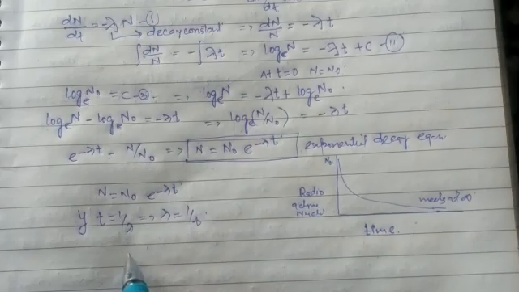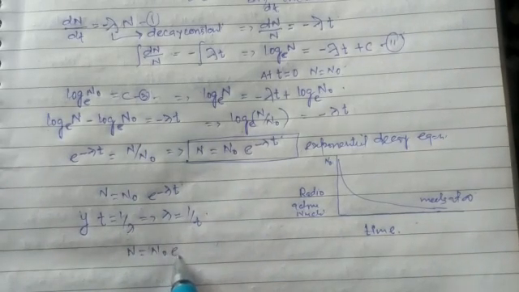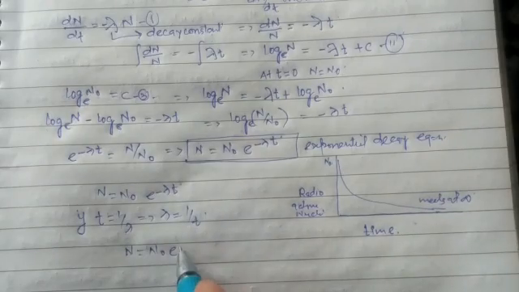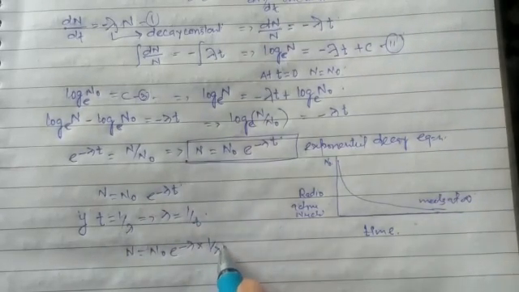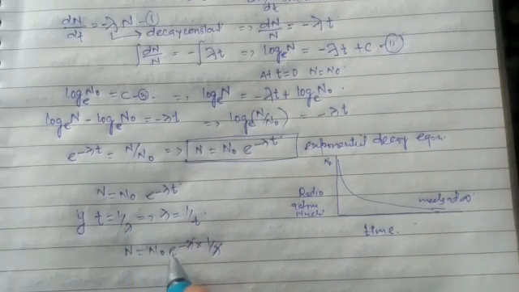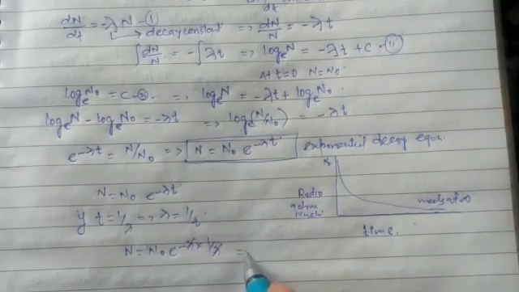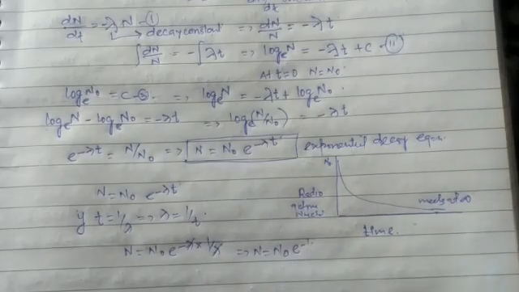This becomes n equals n naught e raised to the power minus lambda into 1 over lambda. Instead of t we put 1 over lambda. Lambda and lambda cancel, which implies n is equal to n naught e raised to the power minus 1.